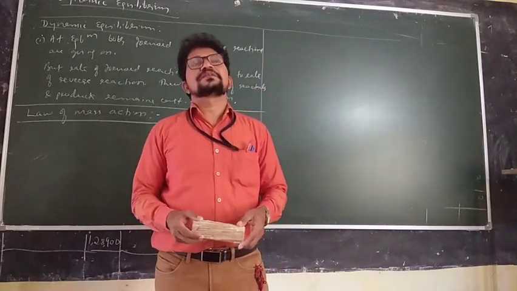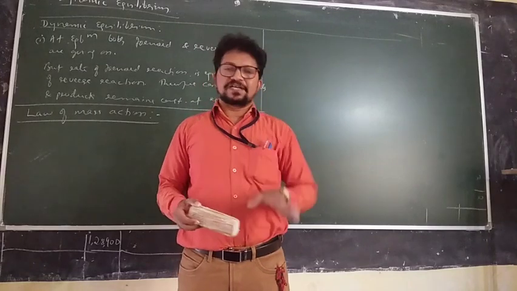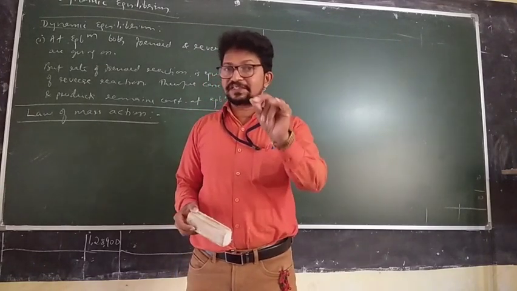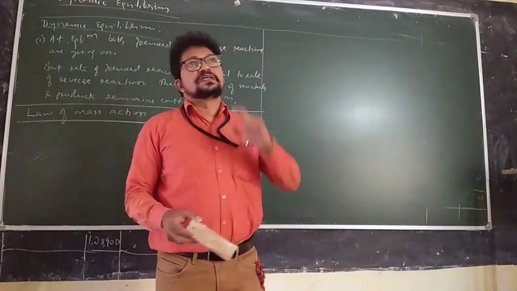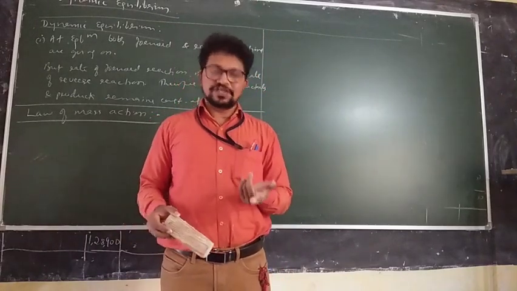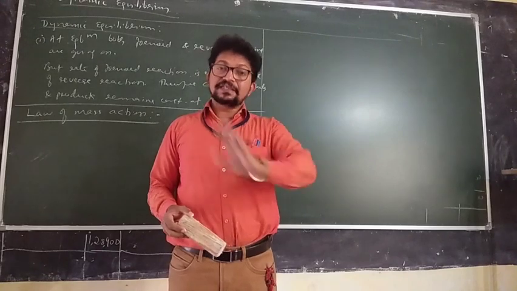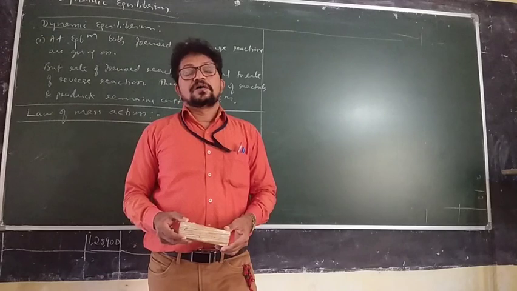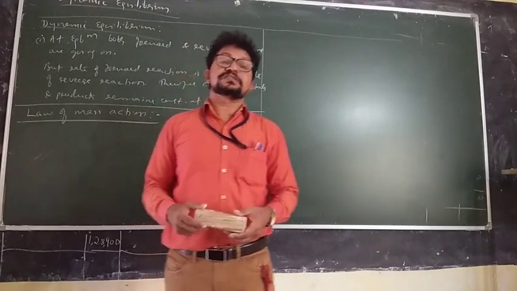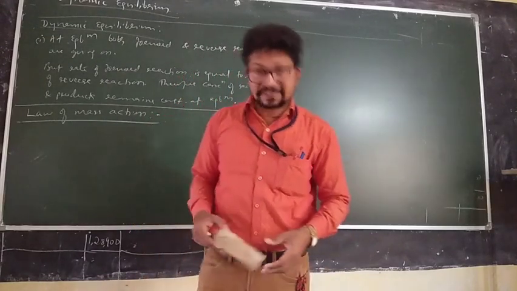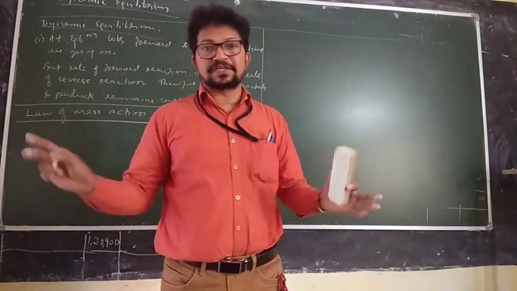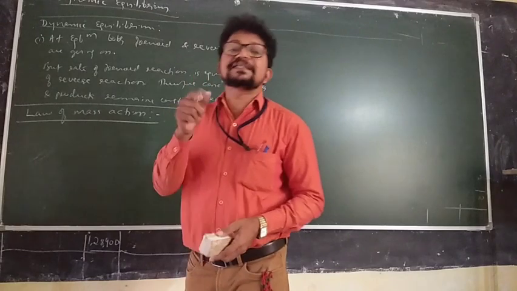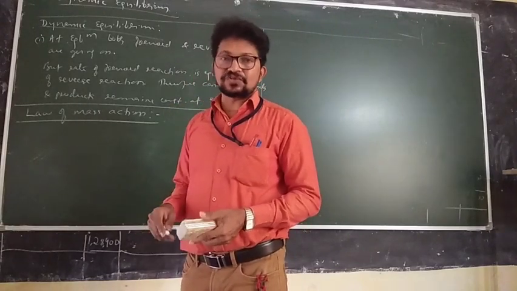See, the rate of a chemical reaction, what is rate? Change in concentration divided by change in time. Yesterday I told you. The rate of a chemical reaction is directly proportional to the product of the molar concentrations of the reactants at constant temperature. Or you can say the stoichiometric rate of the reaction.